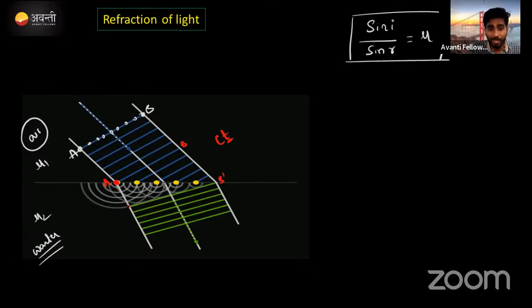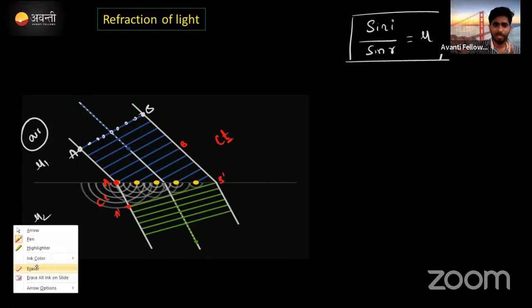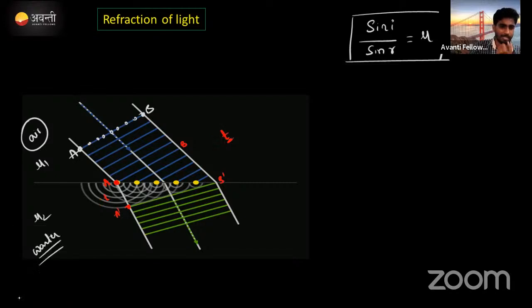The wave will be displaced up to this point only, A dash, with the speed of light times T. For our convenience, since the speed changes, instead of C I will write V1, V2. Clear? Correct? Right? What I'm saying?